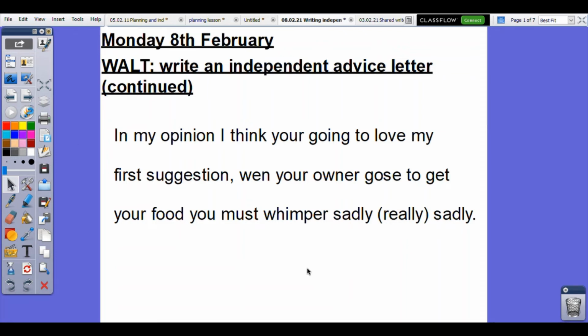Hi everyone, this is Monday the 8th of February and today we are learning to continue writing our independent advice letter. So as with every other writing lesson, we're going to start off with some editing, so please copy the sentences that are currently on your screen and make the necessary corrections.